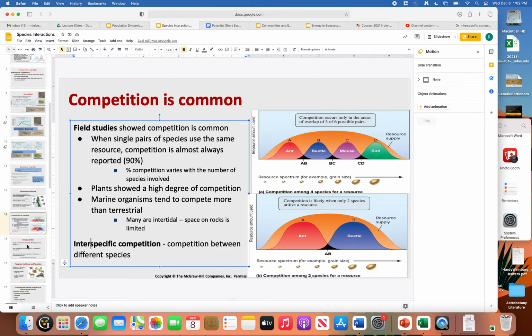All right, so yes, inter is different species, intra is same species. I know that's confusing, and I even mix them up, as is obvious by my slides. I will make sure to fix the student version of these slides so that when you're going back and looking at it, it will not confuse you. So thank you for letting me know.